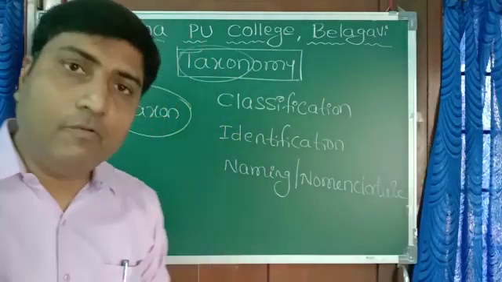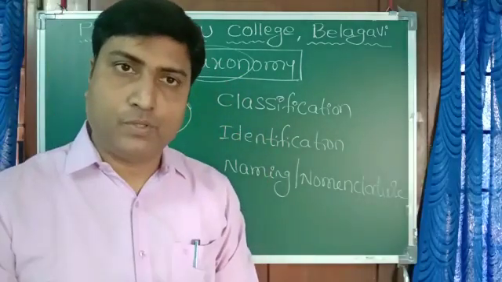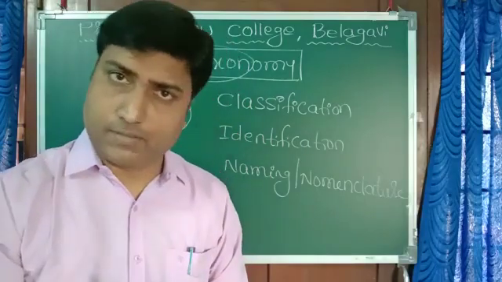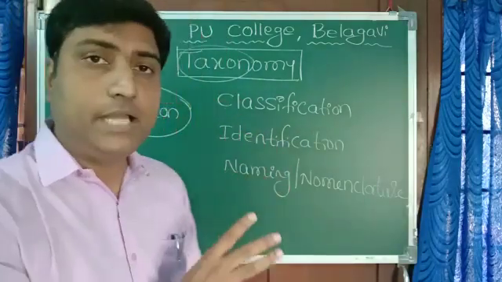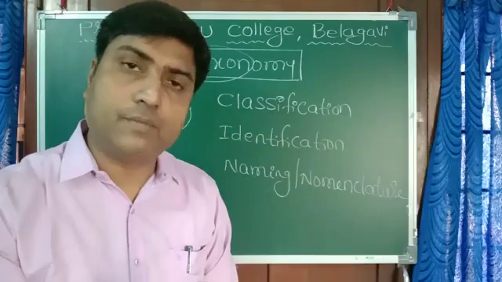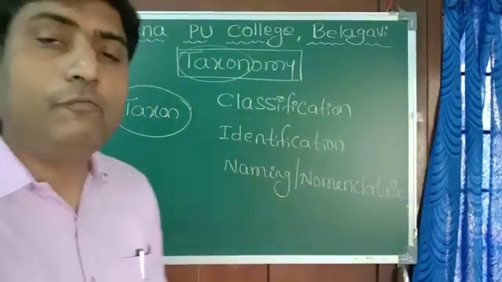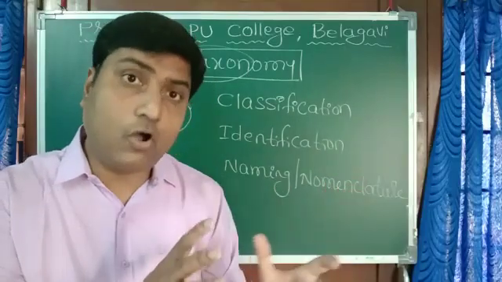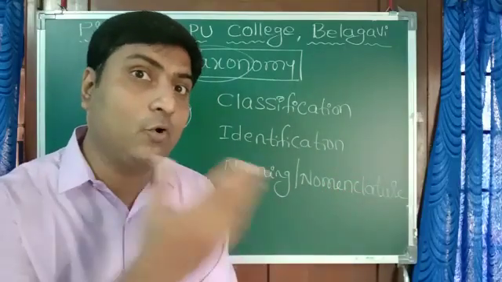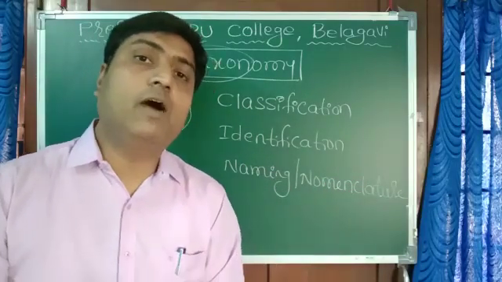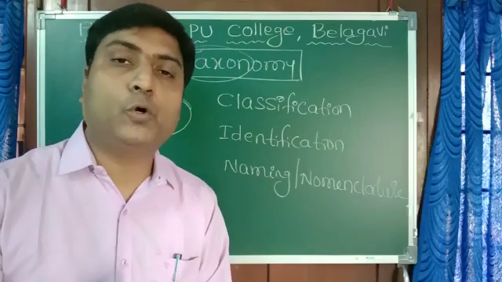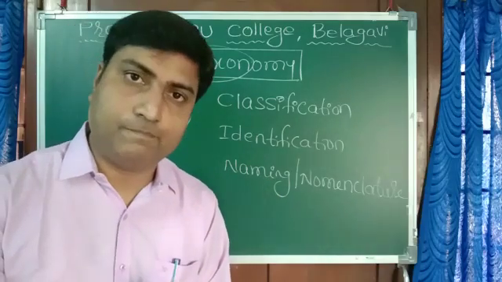Now, whenever we want to study taxonomy of known or unknown organisms, it doesn't mean that you have to study only unknown organisms. The known organisms also you want to confirm. Students who go to study taxonomy have to approach the live specimen.